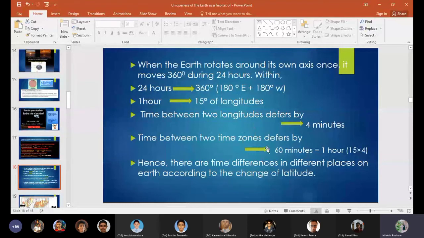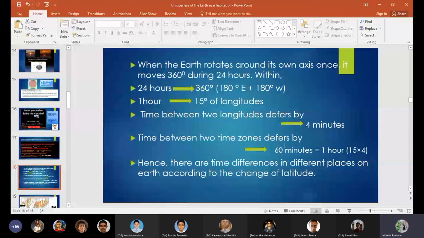So in order to find the time between two time zones, we multiply 15 by 4. So you get the answer as 1 hour or 60 minutes. Hence there are time differences in different places on earth.